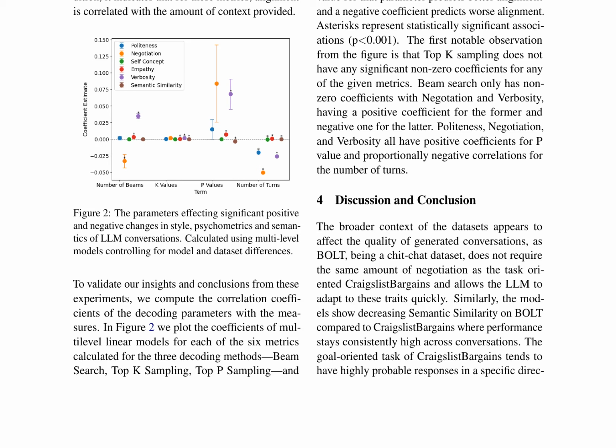Overall, the authors conclude that the broader context of the datasets affects the quality of generated conversations, with task-oriented datasets like Craigslist bargains requiring more negotiation and resulting in higher semantic similarity across conversations.